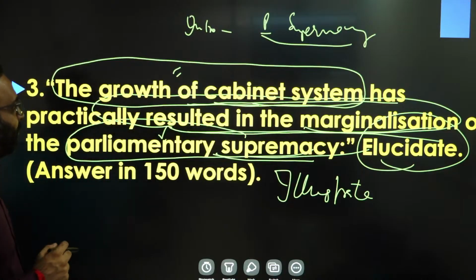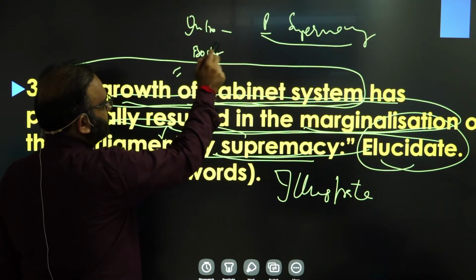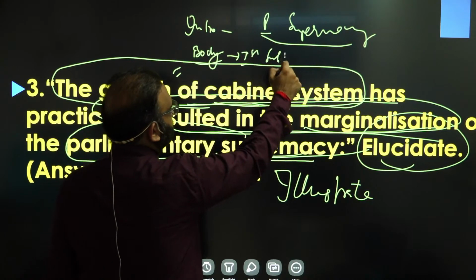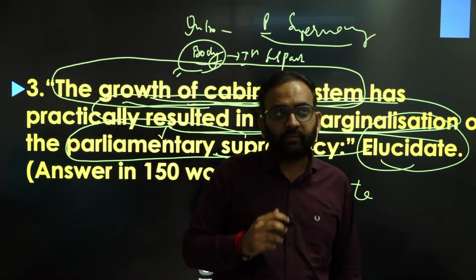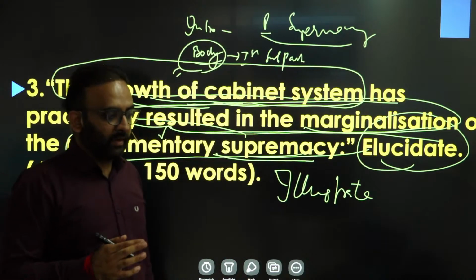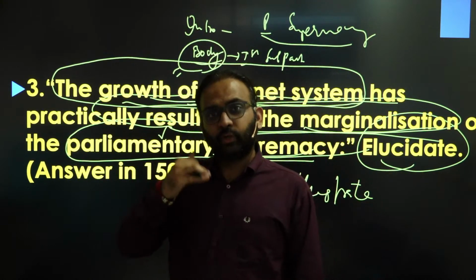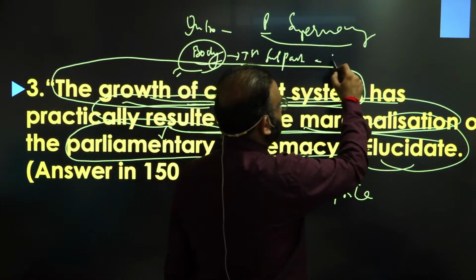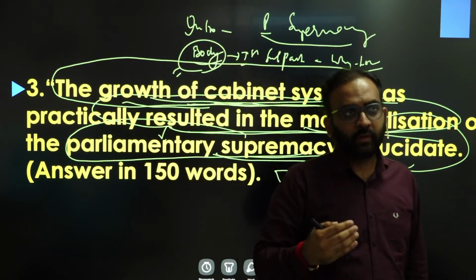Then you will talk about the growth of cabinet system. The first subpart of the body will be the growth of cabinet system. It means the executive is getting dominant in the parliamentary form of government, whereas we expect parliament to be dominant. You need to specify why and how, prescribing the reasons.